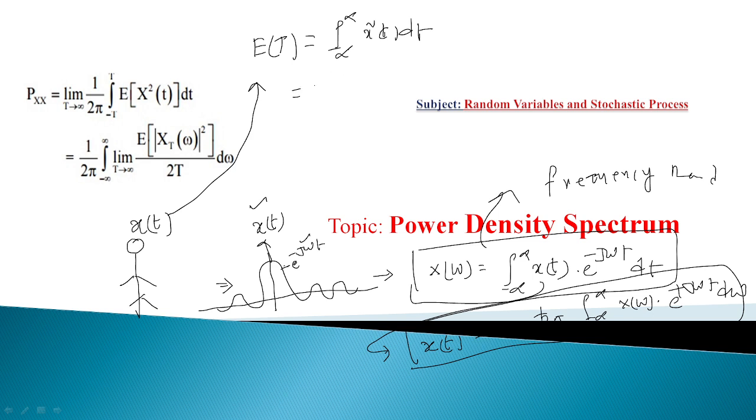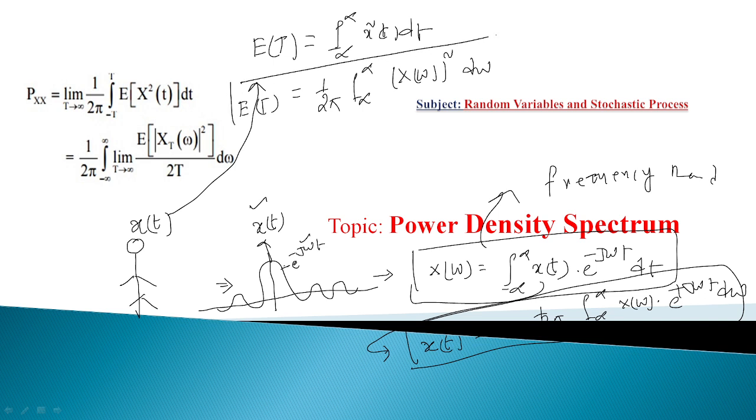In the form of frequency domain, we can write it as 1 by 2π, integral from minus infinity to plus infinity of the square of X of omega d omega. So this is the energy.